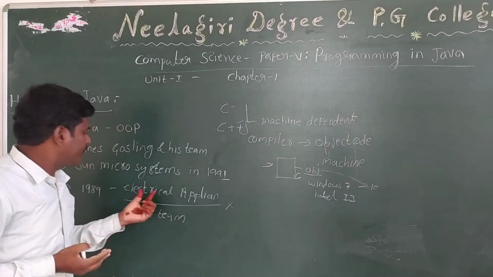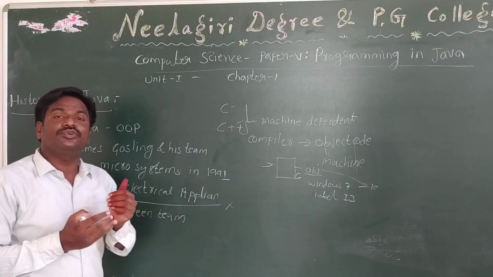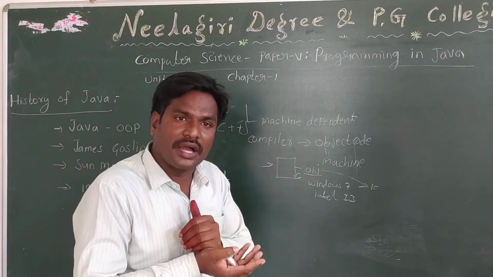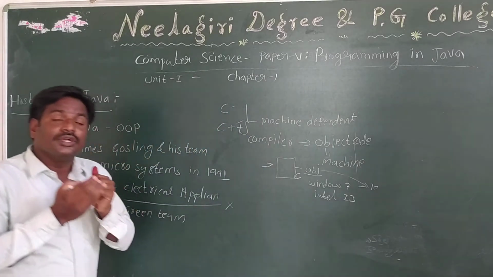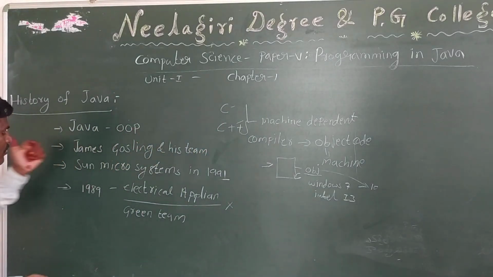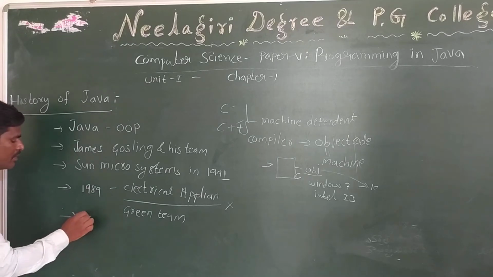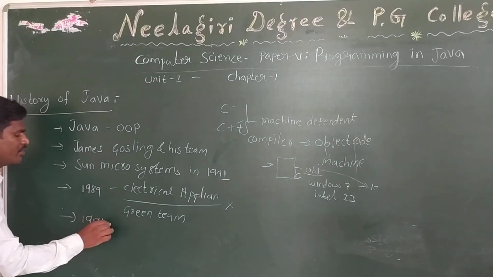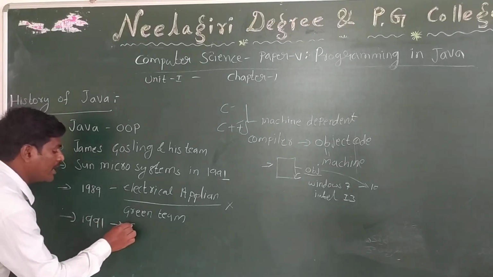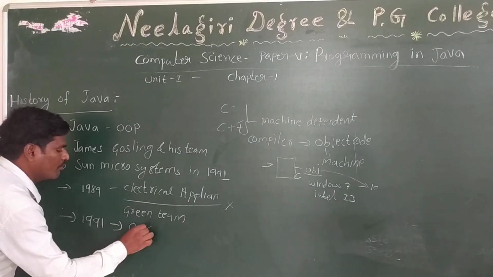To develop software for electrical appliances, we first need to develop a new programming language. The idea of the new programming language was released in 1991. The name was Oak.